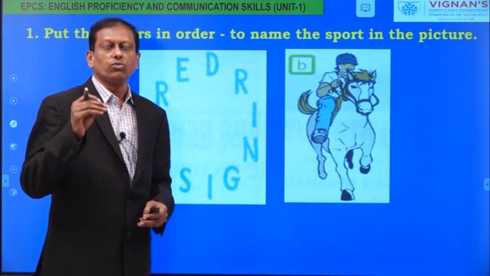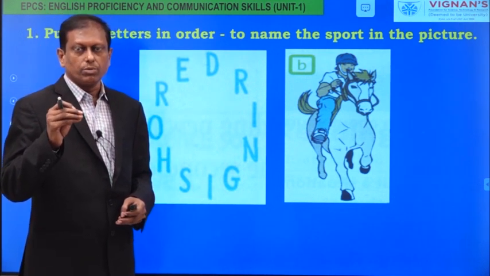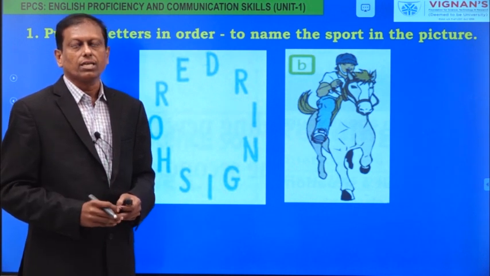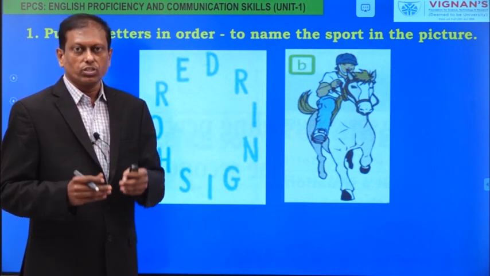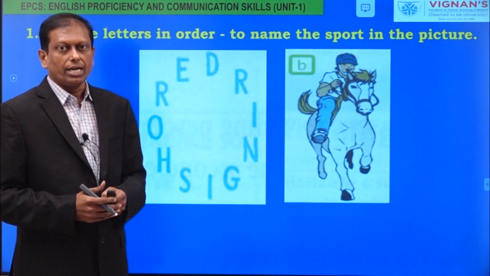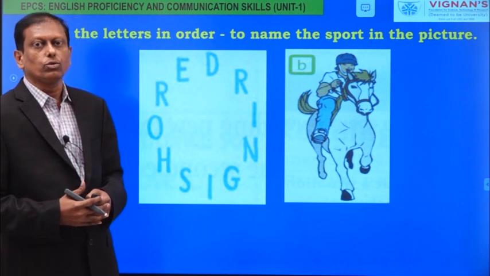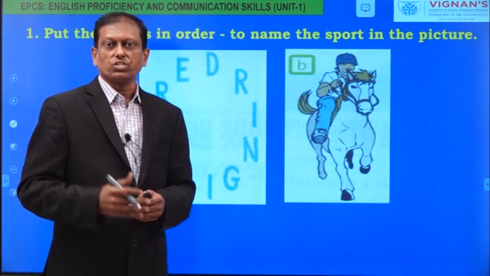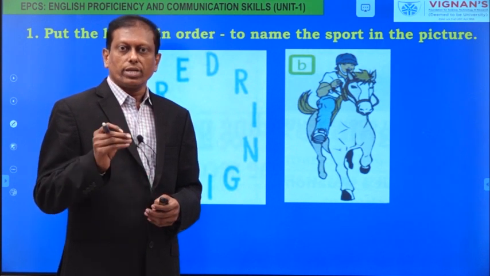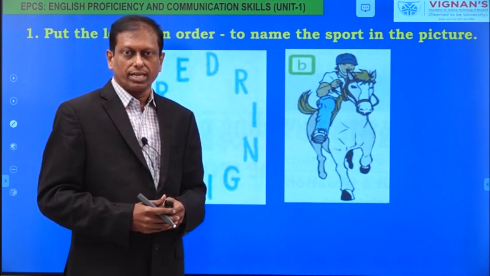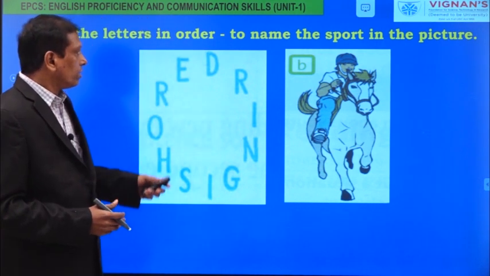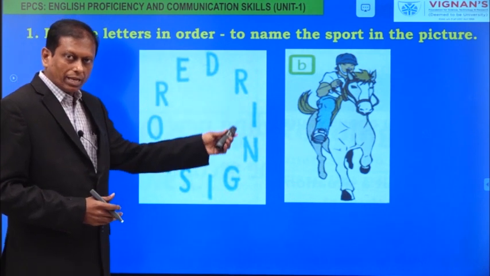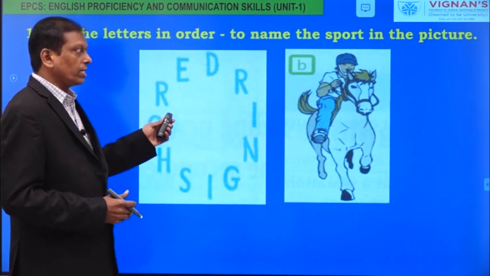Accuracy in terms of your spelling, your grammar, your structure of the sentence and the way of expression, everything would be checked. And I told you that PET is going to give a certification that you are very good at basics of English language. Now, please write the spelling of this word that you have guessed.